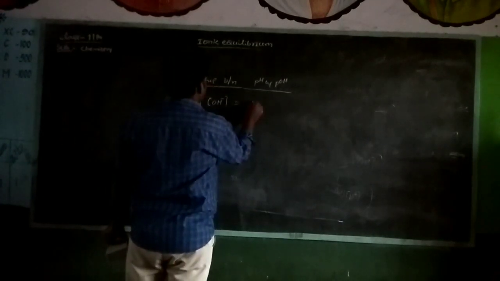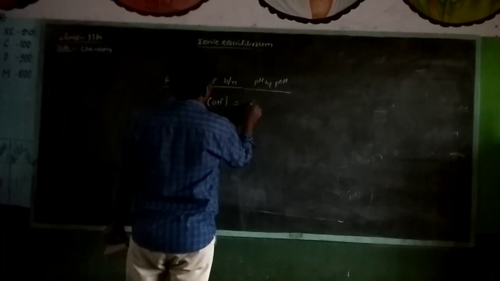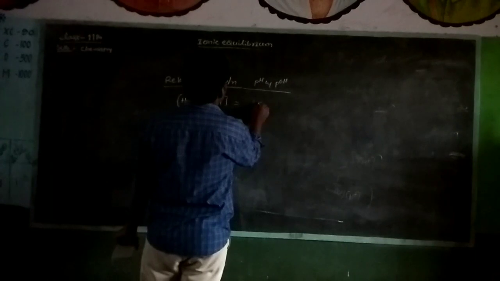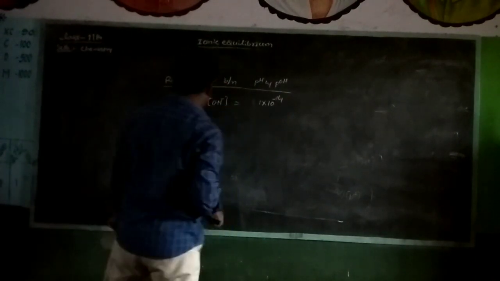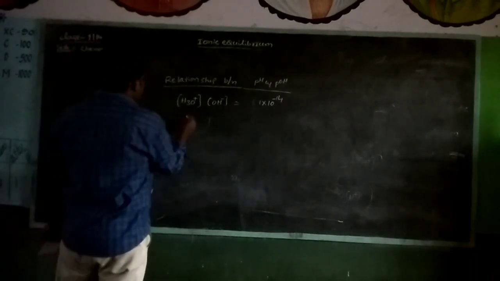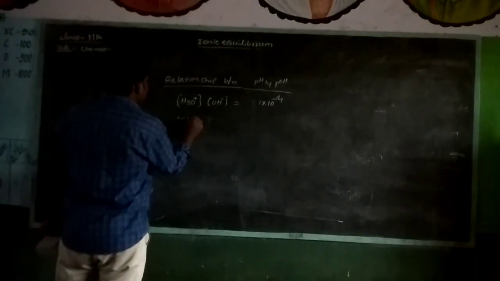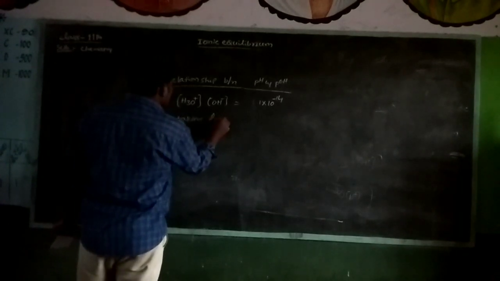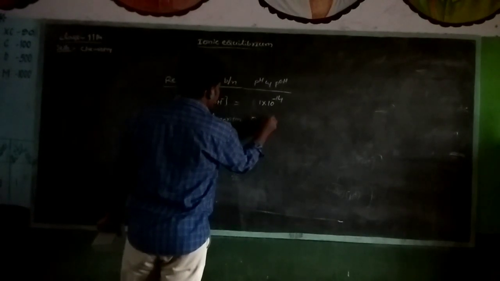Kw means 1 into 10 power minus 14. Taking logarithm on both sides.